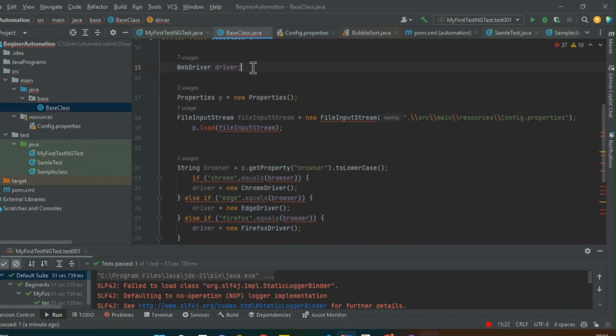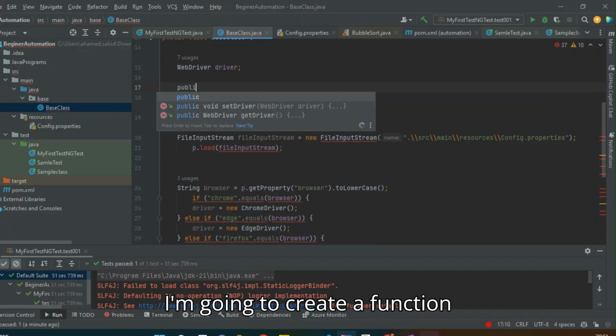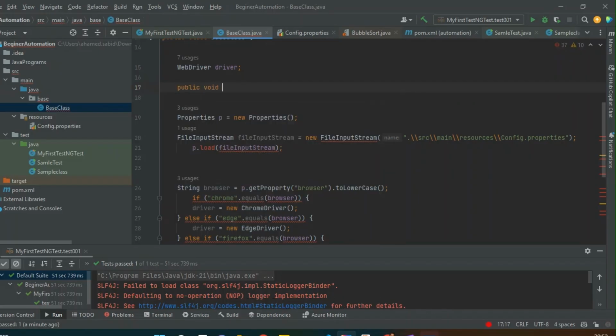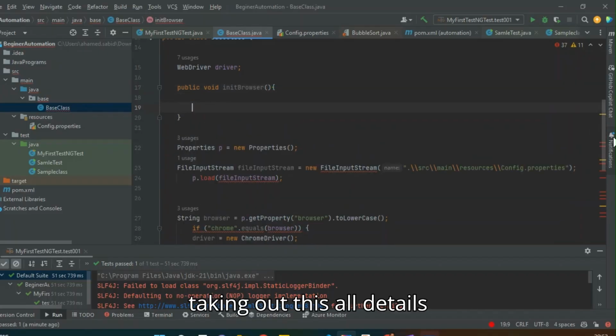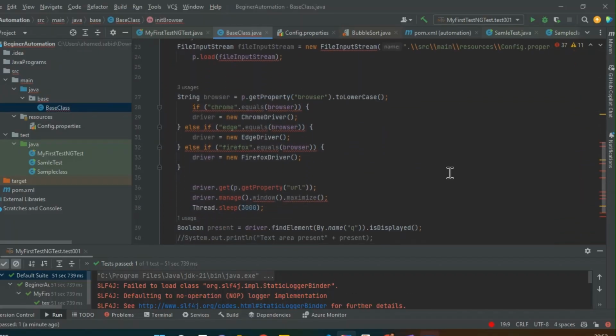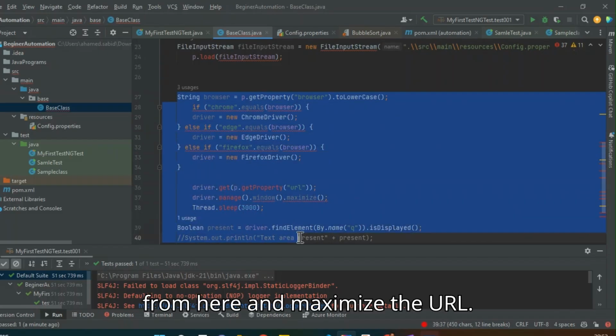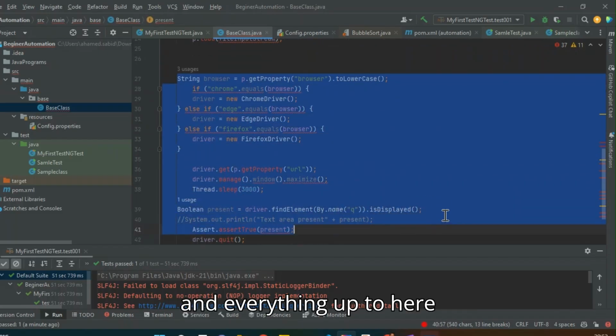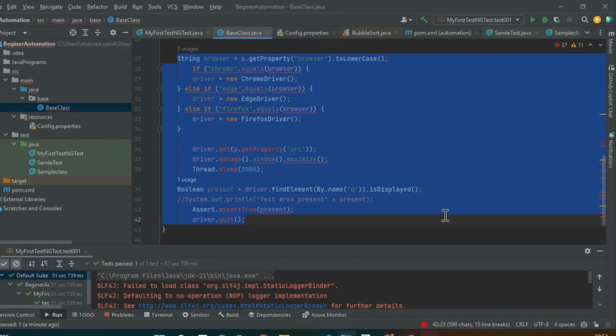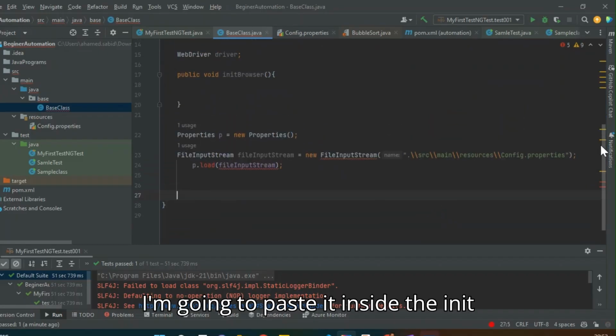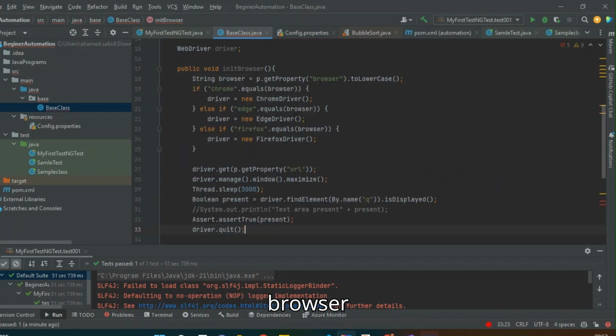Then I'm going to create a function initBrowser. After that, I'm taking all these details from here, then maximize, then URL, and everything, up to here, and pasting it inside initBrowser.